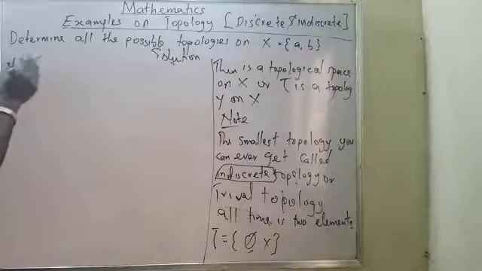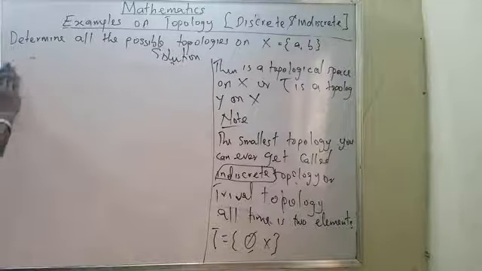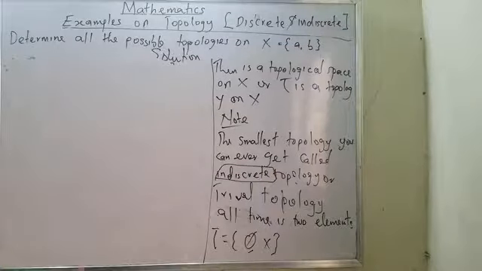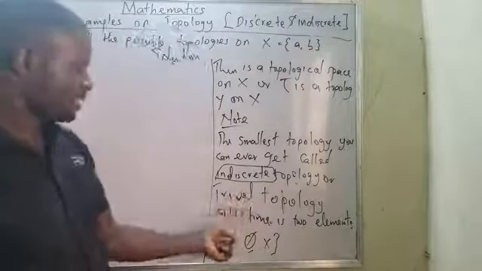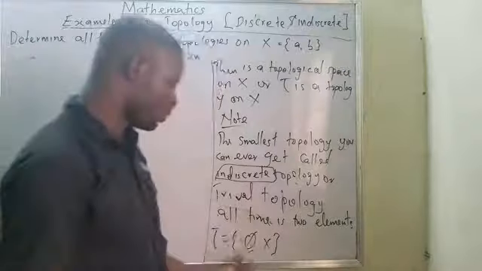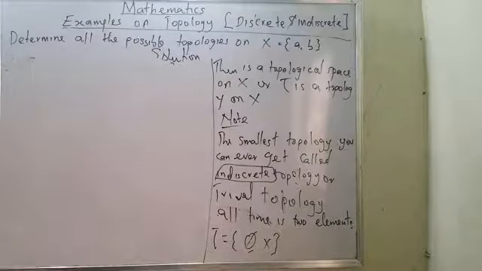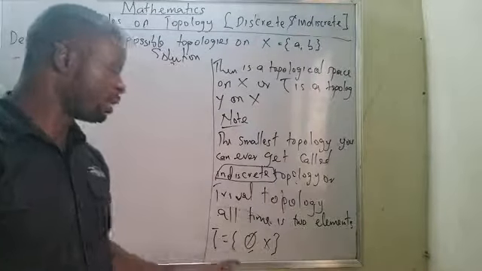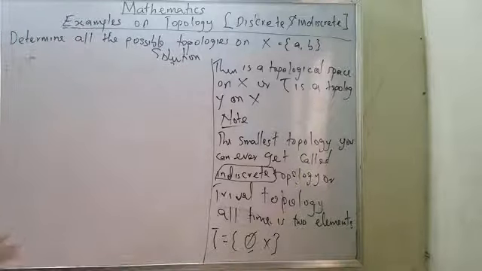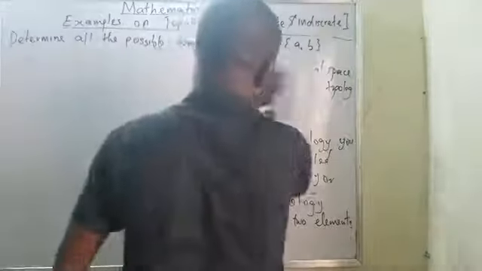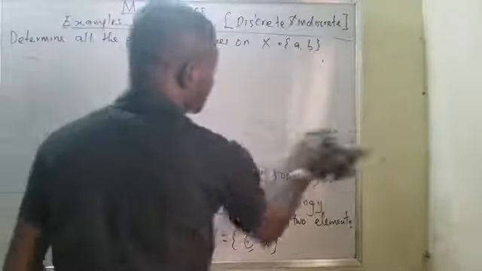That is the least topology, which is the empty set and the given set. Now, before I continue, let me generate another one from this given question, because I have generated the first one. That is the first one.